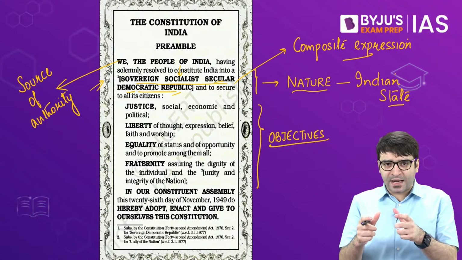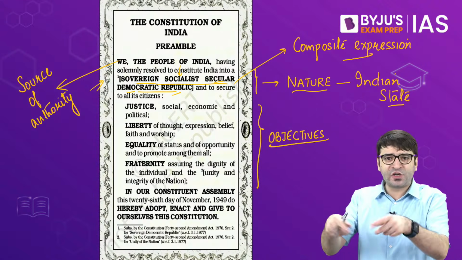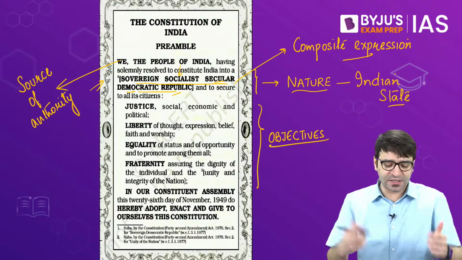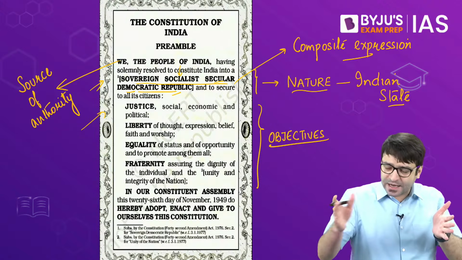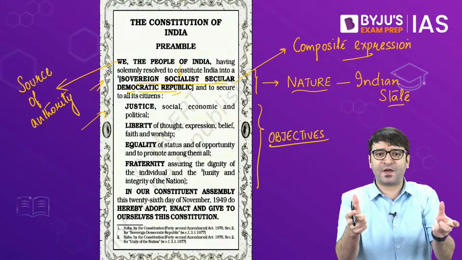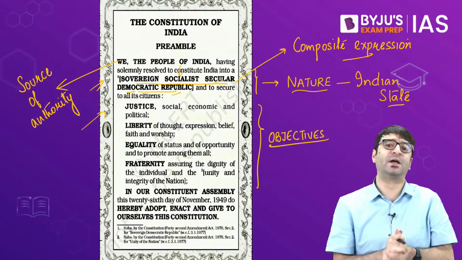If we want to provide the constitution to the newly independent country, what are the objectives that we want to establish? The objectives are justice, not just in the social sphere, but in the economic sphere as well, and in the political sphere as well. In the political sphere, there should be no discrimination between man and man.